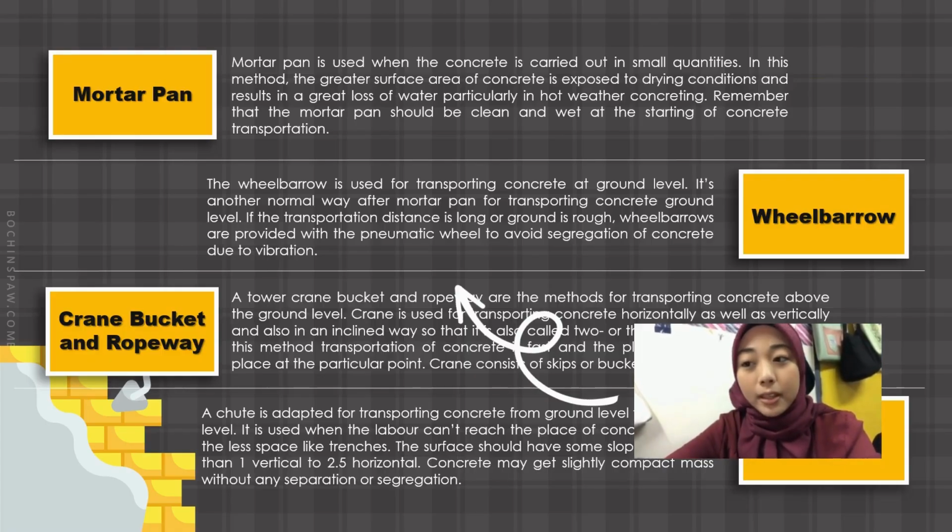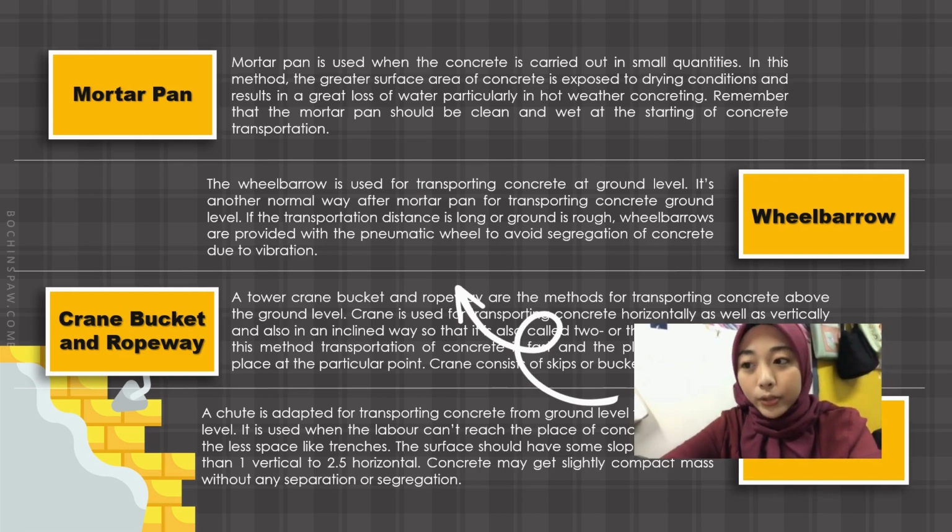First one is mortar pan. Mortar pan is used when the concrete is carried in small quantity. In this method, the greater surface of concrete is exposed to drying conditions and results in great loss of water, particularly in hot weather concreting. Remember that the mortar pan should be clean at the start of concrete transportation.